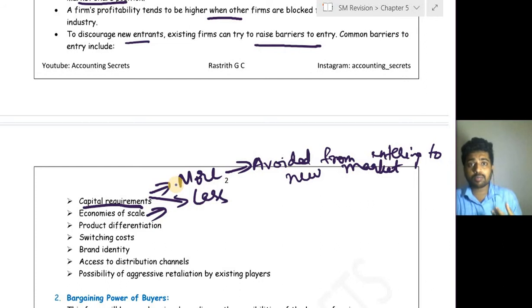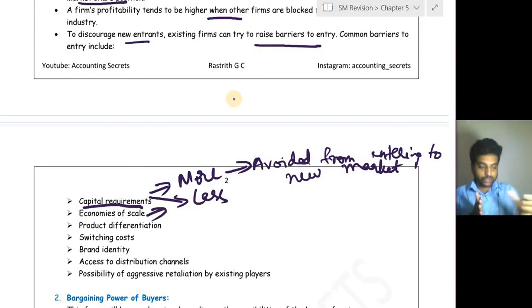If they do so, what happens? Production will be nearly 90-100%. So when the production is 90-100%, fixed cost per unit goes on reducing, because of which they might enjoy more profit, or else they will reduce the price of their product, which will not be available for the new entrants, because new entrants are new to the market, customers require some days to understand that there is a new entrant in the market who is better than those people.